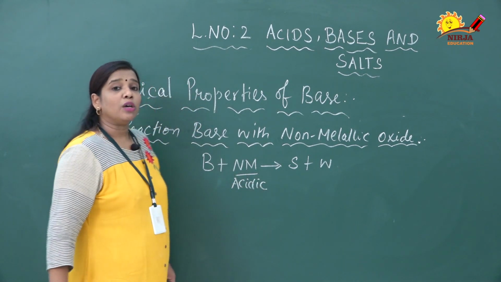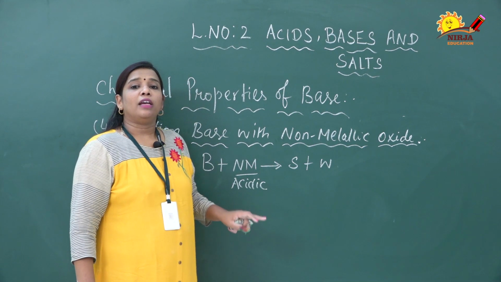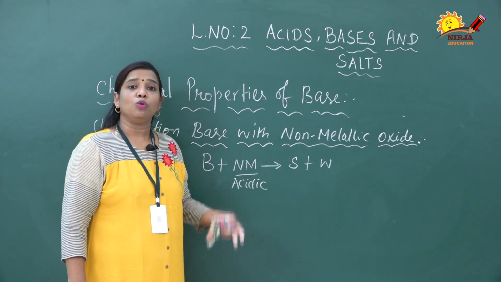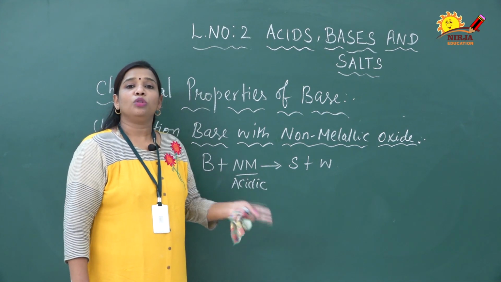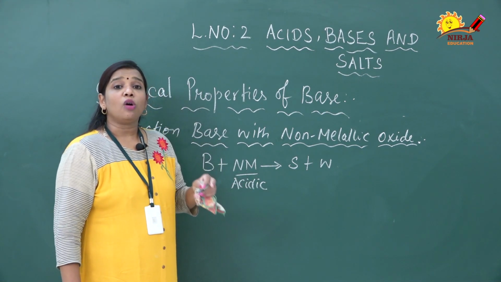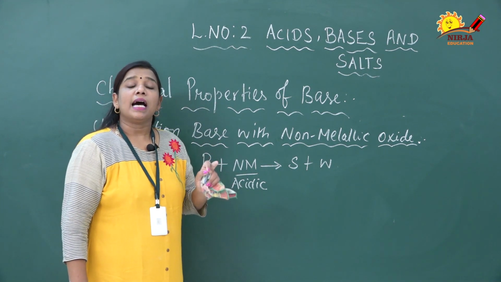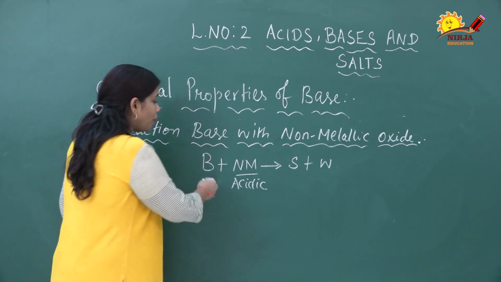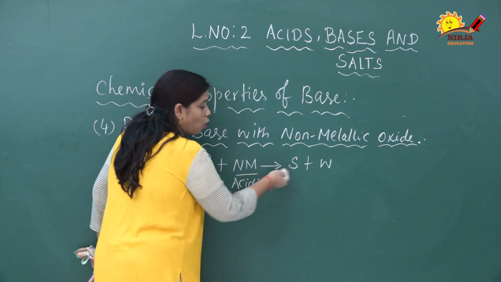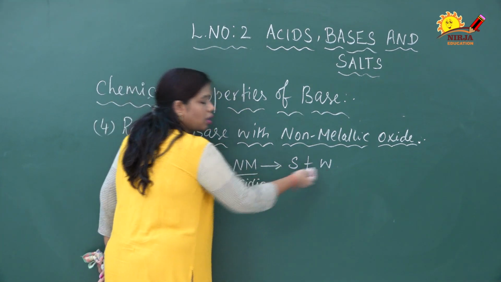What is the nature of non-metallic oxides? Like carbon dioxide, sulfur dioxide, nitrogen dioxide, NO2, CO2, SO2, SO3, these all are non-metallic oxides. So these non-metallic oxides are acidic in nature. So when the base reacts with the acidic character of the non-metallic oxide, it produces salt as well as water.